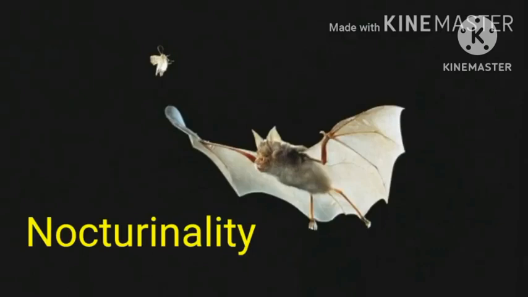Nocturnality. Bats are active at night. This is a useful adaptation for them as flight requires a lot of energy during day. Their thin black wing membrane may cause excessive heat absorption during the day. This may lead to dehydration.